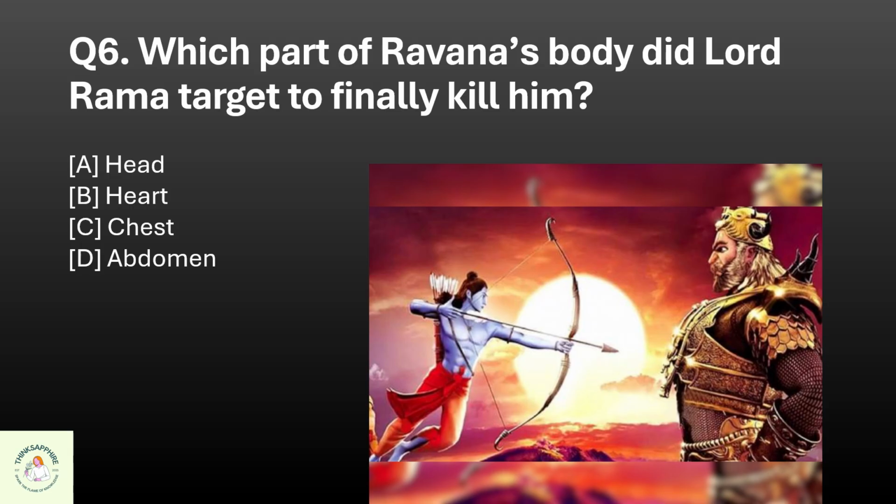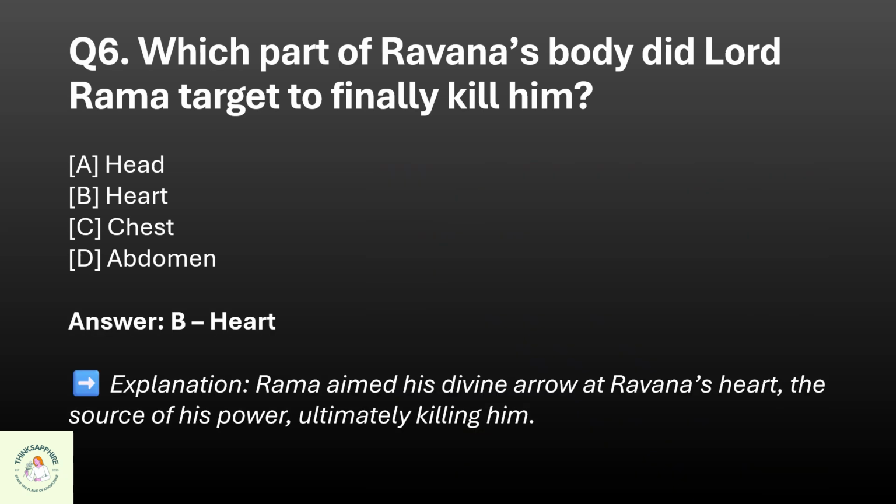Question 6. Which part of Ravana's body did Lord Rama target to finally kill him? A. Head, B. Heart, C. Chest, or D. Abdomen? The correct option is B. Heart.